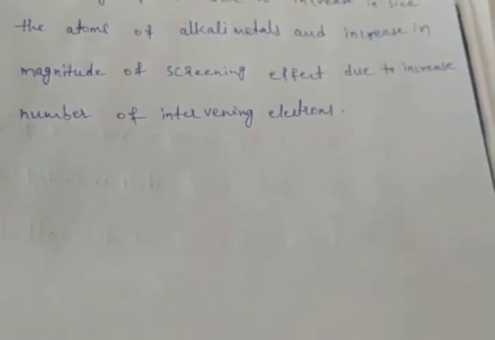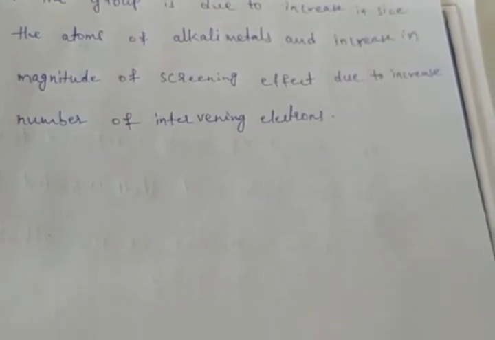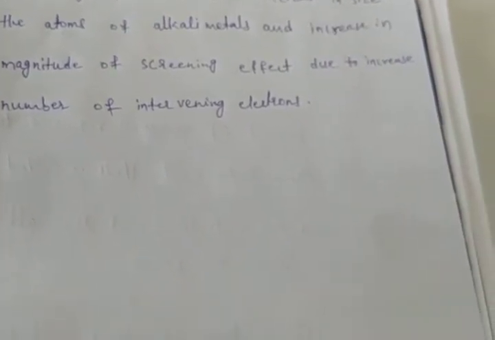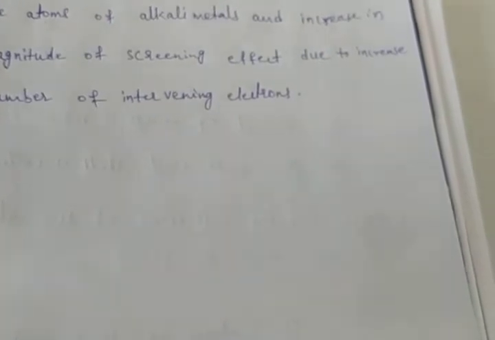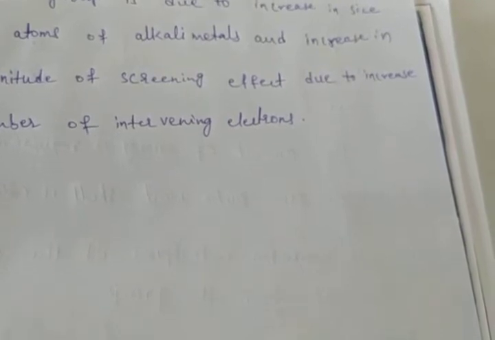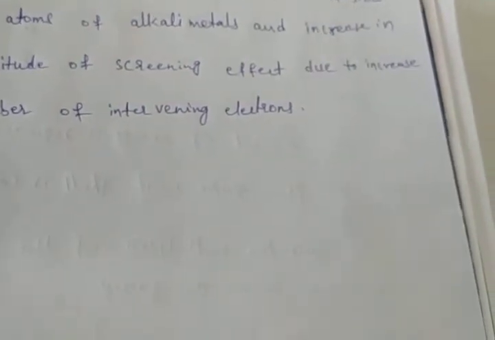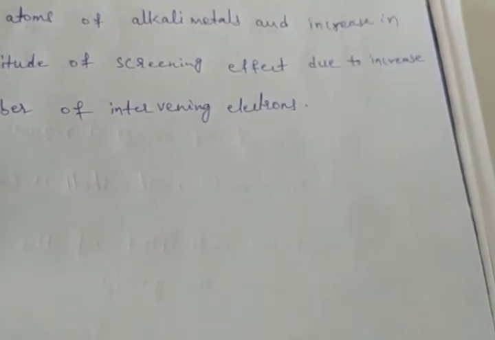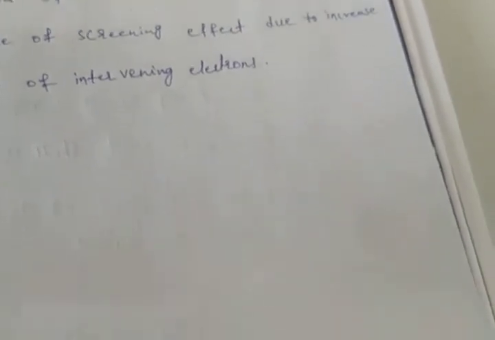On account of their low ionization enthalpies, these metals have a strong tendency to lose their valency electrons and are strongly electropositive or metallic in character. That means from top to bottom, ionization enthalpy values will be decreased. If size increases, the nucleus attraction force on valence electrons will be decreased. That's why the outermost electron will be lost easily. If it loses an electron, it gets a positive charge, that is called electropositive. That is, electropositive nature means metallic nature.